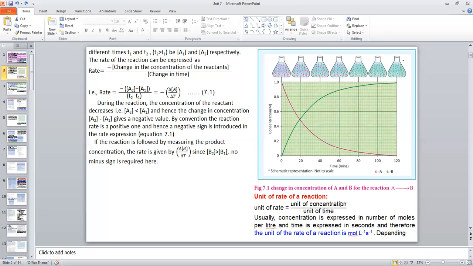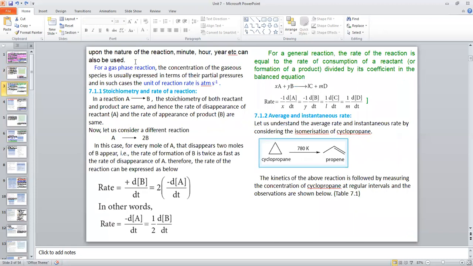Unit of concentration is mole per liter or mole per decimeter cube. The SI unit of time is second. So unit of rate is mole per liter per second. You see, usually concentration is expressed in number of moles per liter, and time is expressed in seconds. And therefore, unit of rate of reaction is mole per liter per second.